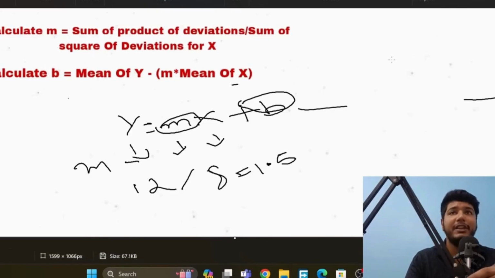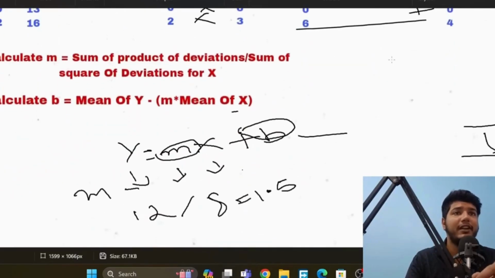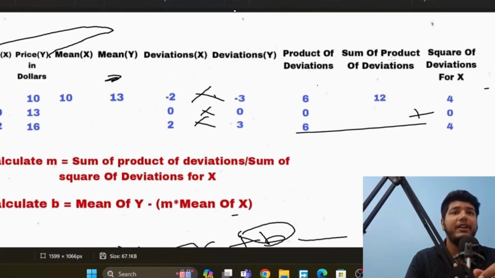Now we will calculate b. b is equal to mean of y minus m into mean of x. So what is mean of y? Let me show you here. This is the mean of y, which is 13, and m is the 1.5 which we have calculated here. We have to multiply it with mean of x, which is 10. So let's do it.